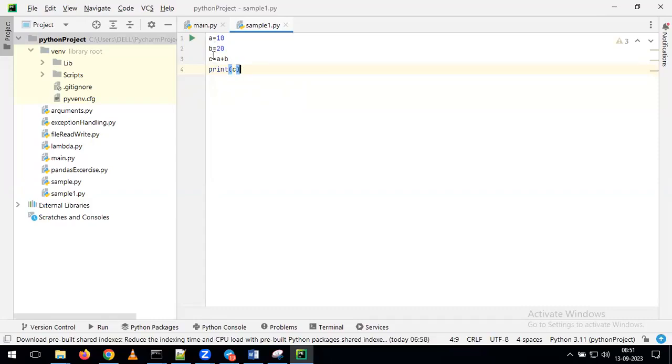I gave the a value, I gave the b value. After that, I gave c equal to a plus b. Then I'm giving print of c. Now, after writing all the lines of the code, if you want to run the script, here you can see the green button. Please click on that. You can click on the green button.